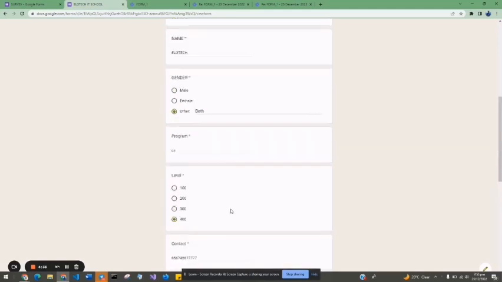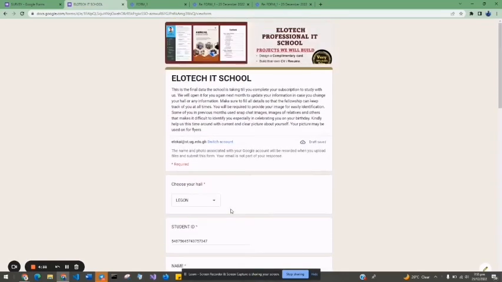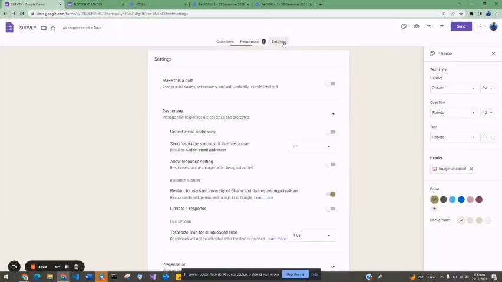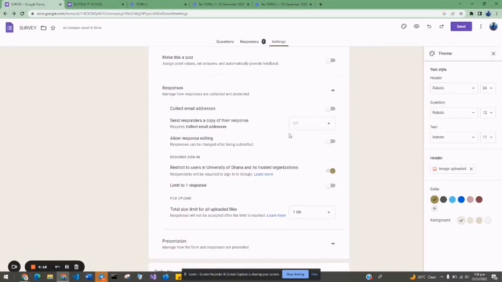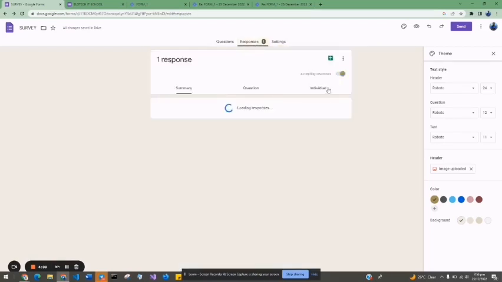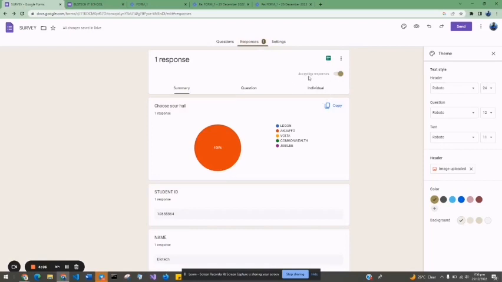Now that I have selected my time, I don't want to upload this form yet. Let me take you through some settings in the main window. So now go to settings. That's where we are going to do most of the work here. Now, in order for someone not to fill the form twice: I have filled the form, but if I click on submit again, I will be allowed to fill the form. So now let me go to the response and delete this response.